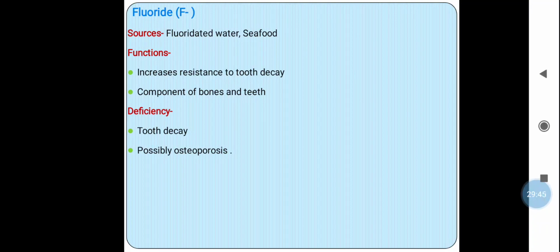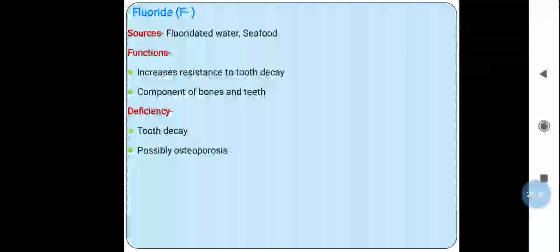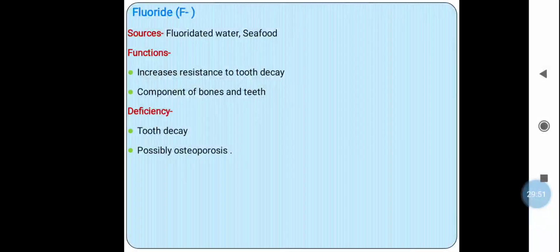So you have to make chart for all these nutrients. Okay, for vitamins you make a chart, with their source, function, deficiency diseases and the daily requirement. Also, in case of minerals, you make a chart. Write their sources, functions, deficiency diseases, and the daily requirement. Okay, and you have to send it on a WhatsApp. And this is a homework for you.